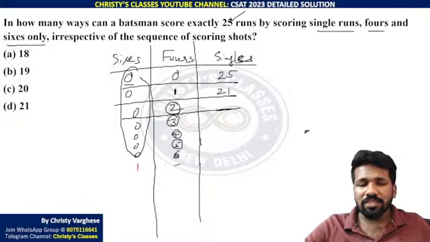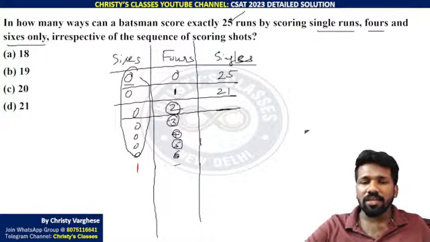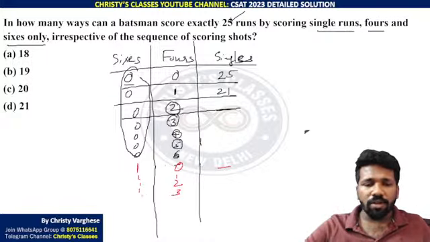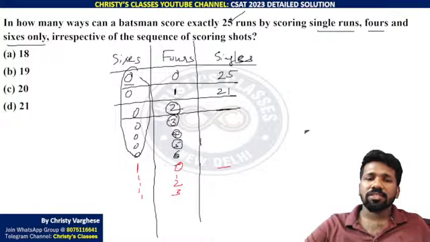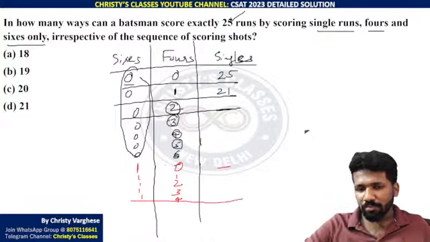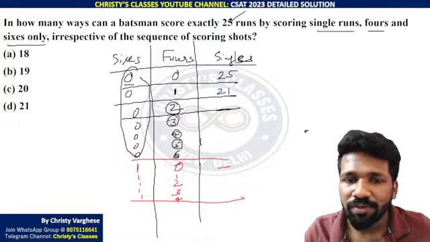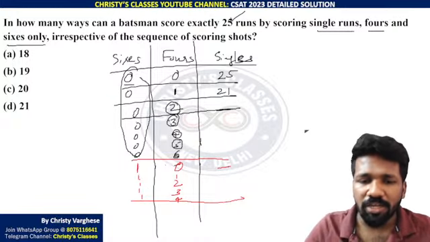Now the 1 six case, I am just summarizing it. How many possibilities are there? 1 six means 6 runs. Remaining 25 minus 6, 19 runs. So 0 fours and remaining singles is possible. 1 four is possible, 2 fours, 3 fours is possible. 6 plus 12, 18 runs. 4 fours, 16 plus 6, 22 runs. So that much only is possible. You cannot make any more fours, because 5 fours is 20 runs, plus 6 is above 25.